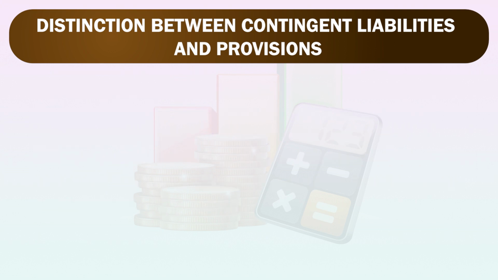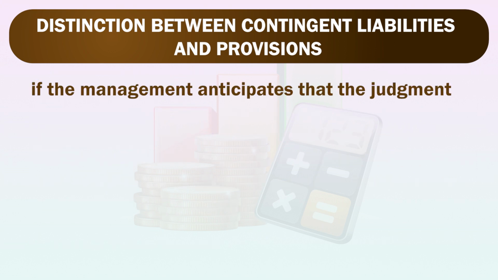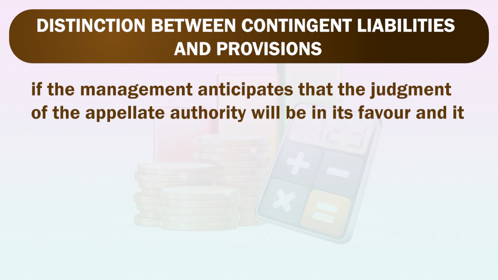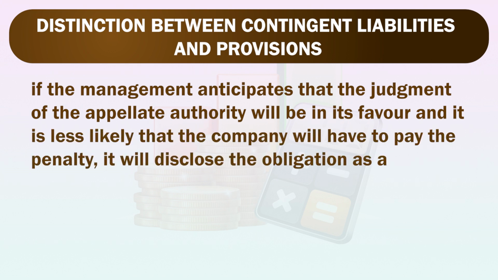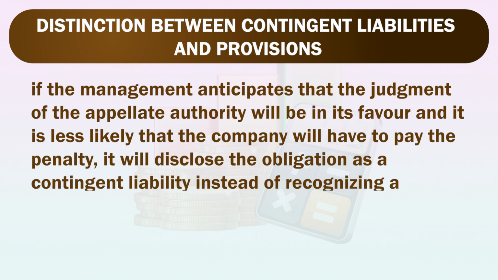On the other hand, if the management anticipates that the judgment of the appellate authority will be in its favor and it is less likely that the company will have to pay the penalty, it will disclose the obligation as a contingent liability instead of recognizing a provision for the same.